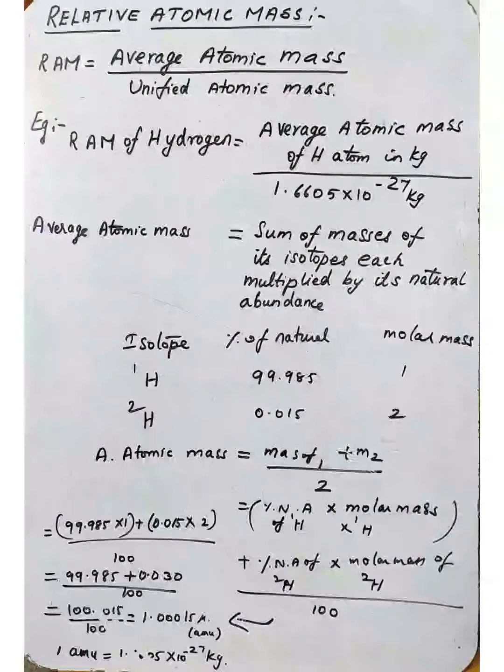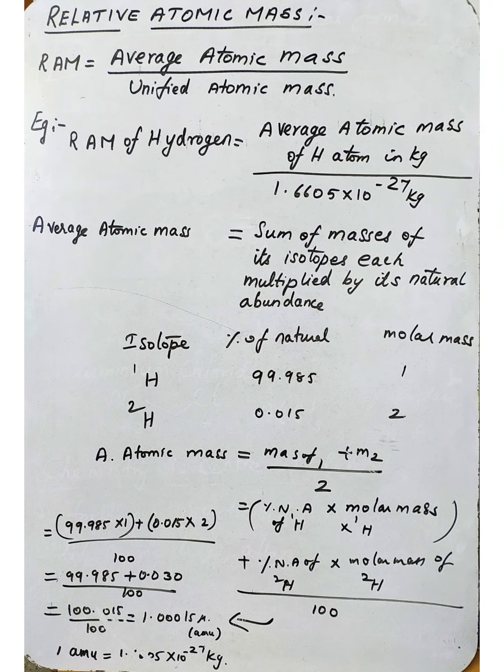Understood? For example, take the relative atomic mass of hydrogen. How can we calculate it? Relative atomic mass of hydrogen is equal to the average atomic mass of hydrogen atom in kilogram divided by the unified atomic mass value, which is 1.6605 into 10 to the power minus 27 kilogram.